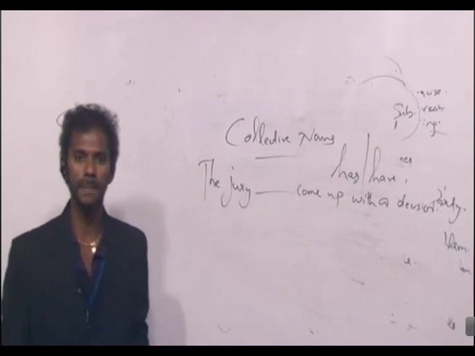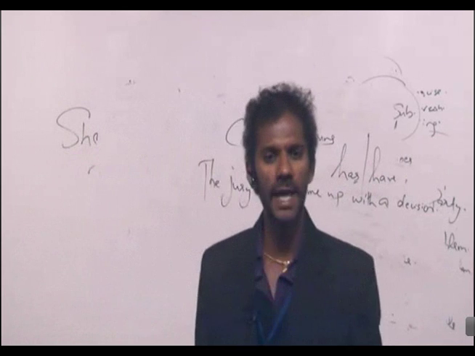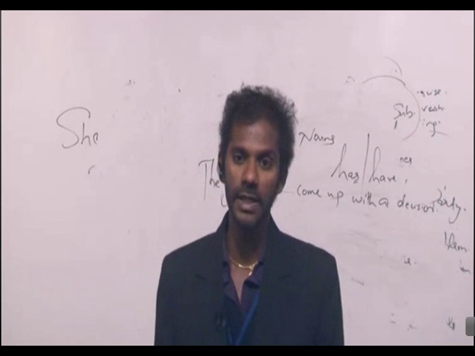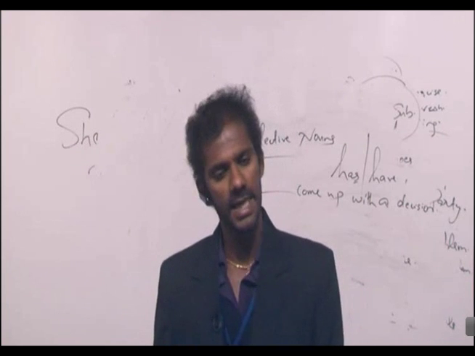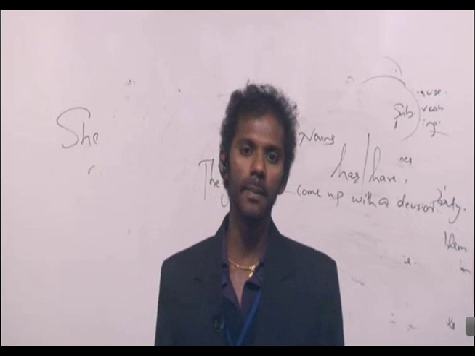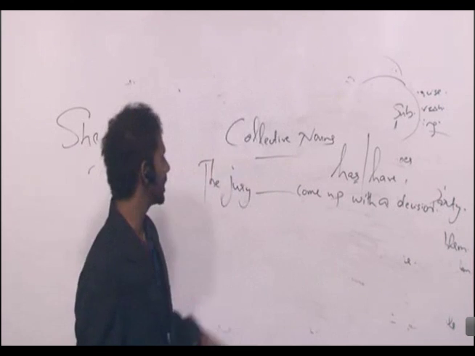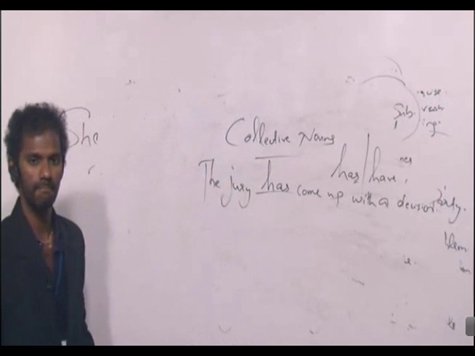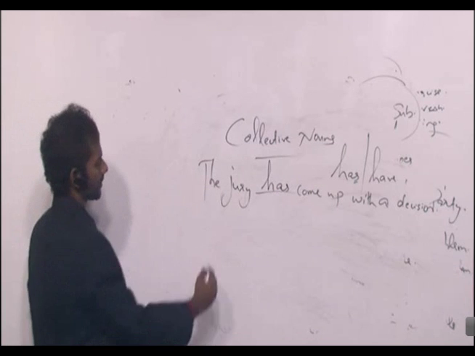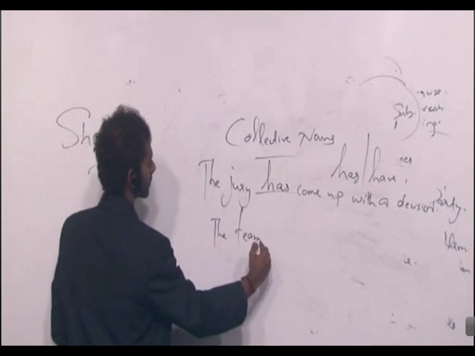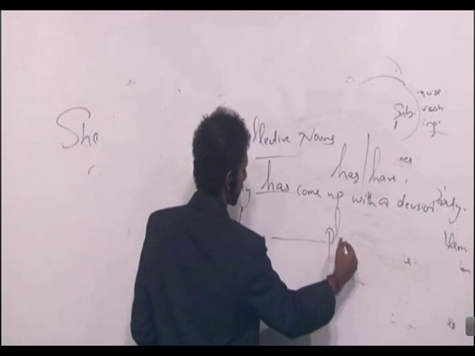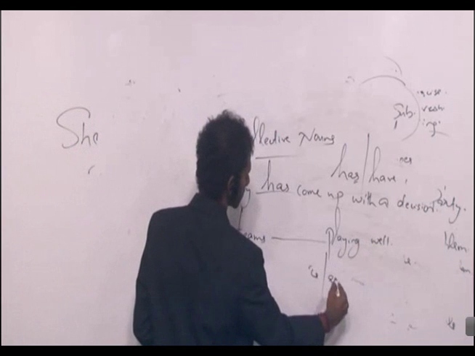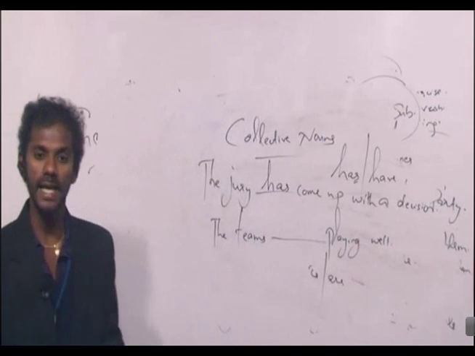What do you mean by jury? Jury means a panel of judges, a collection or a group of judges. So jury is a collective noun referring to a group of judges. As I said, collective nouns are taken as singular. So verb also must be singular. So it should be, the jury has come up with a decision. Right? What if I write, the teams dash playing well, is or are?